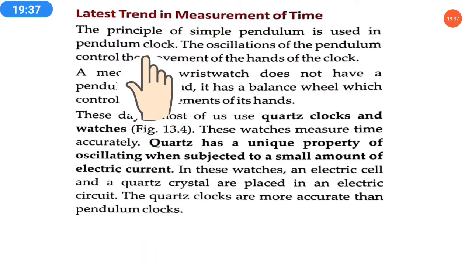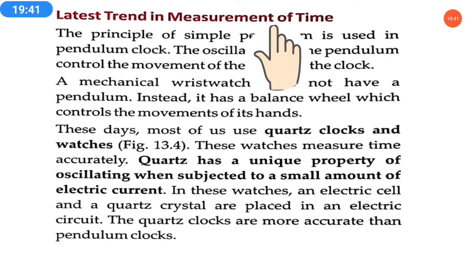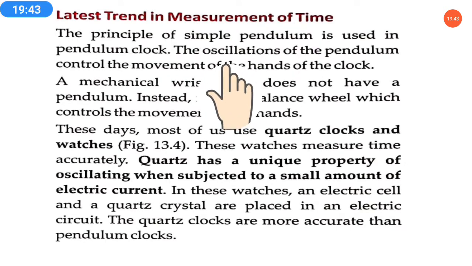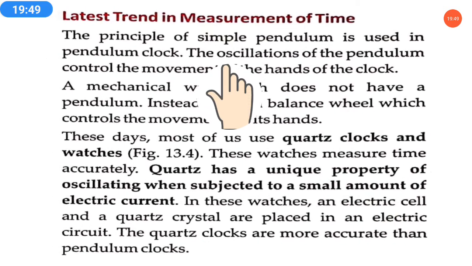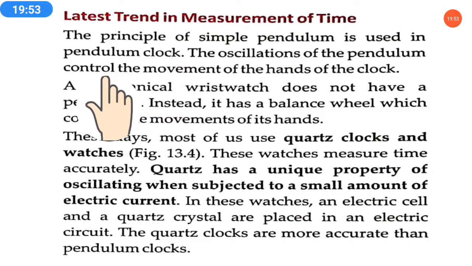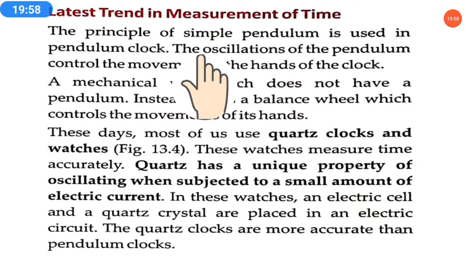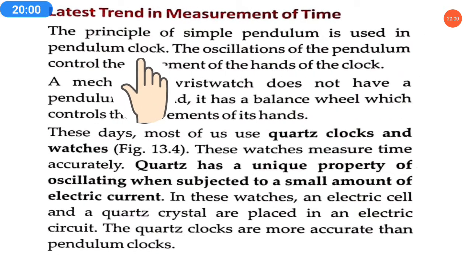Now the next topic is the latest trend in measurement of time. It means, in the present, what is the trend in measurement of time, how we measure time. Nowadays we have many devices, and that is what we are going to study here. The principle of the simple pendulum is used in the pendulum clock.